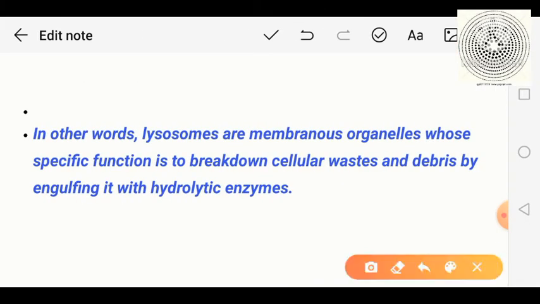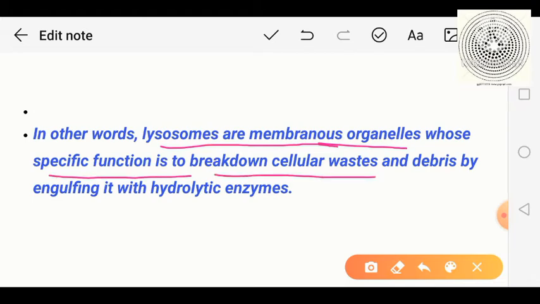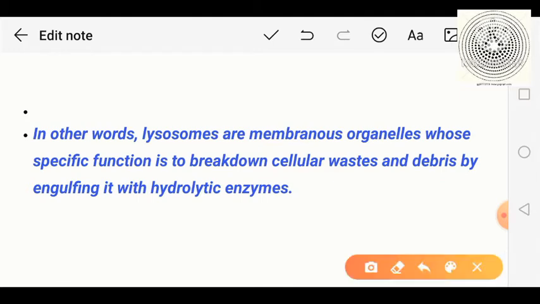So lysosome, as we have discussed, is a membranous organelle having a special function, that is the breakdown of cellular waste and debris by engulfing it with hydrolytic enzymes. Now, inside the cell many biochemical processes are going on.